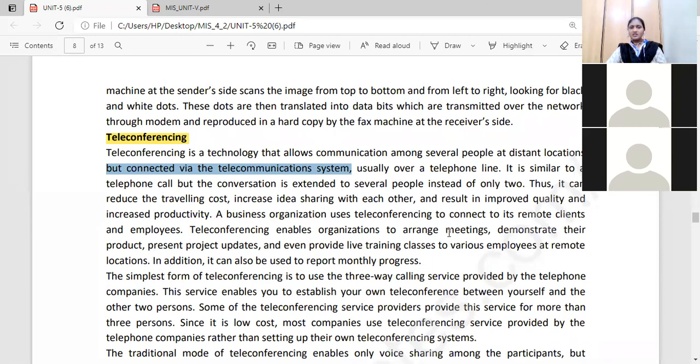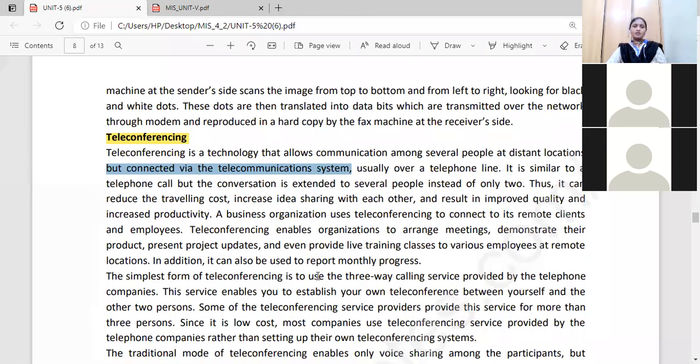Teleconferencing enables organizations to arrange meetings. What is the purpose behind that? We can arrange meetings, demonstrate their product, present project updates, and even provide live training classes to various employees. If they want to provide training classes to employees at another location, at remote locations, they can provide those live training classes.